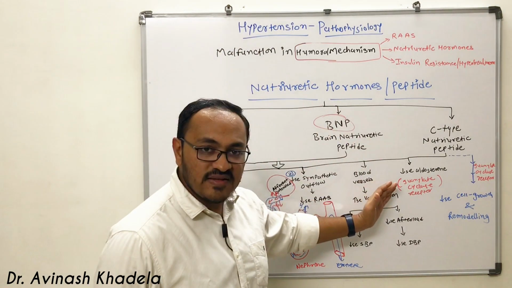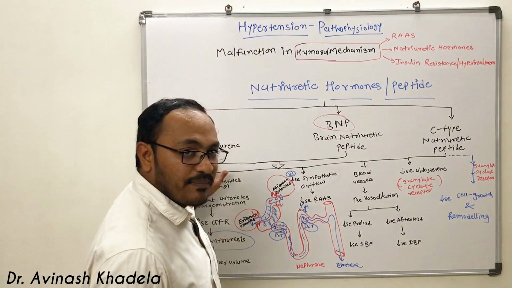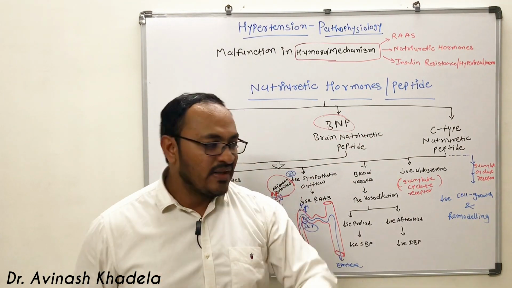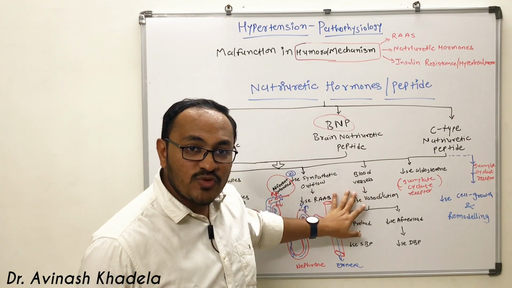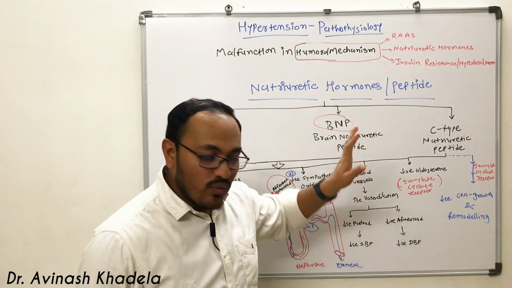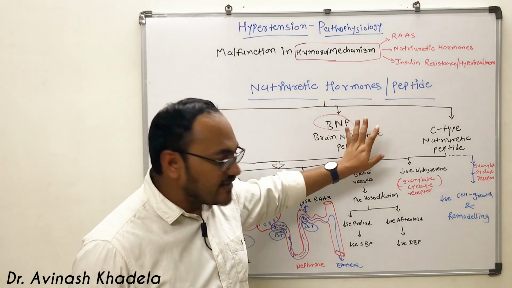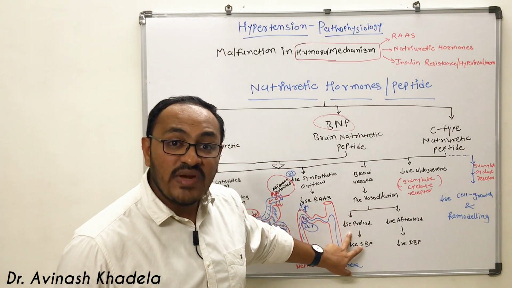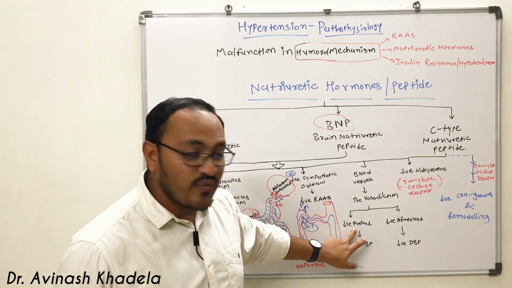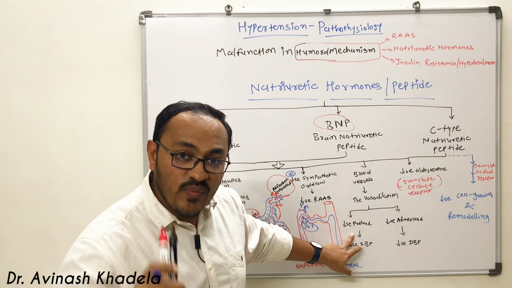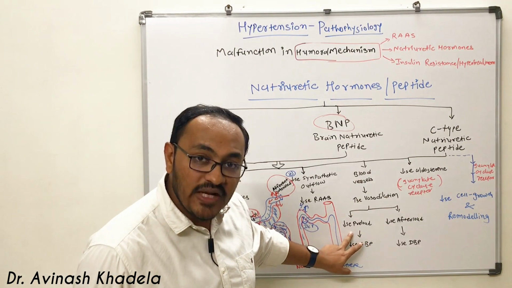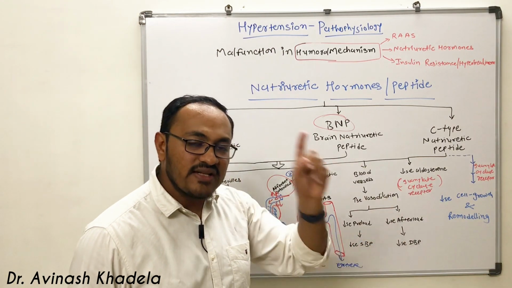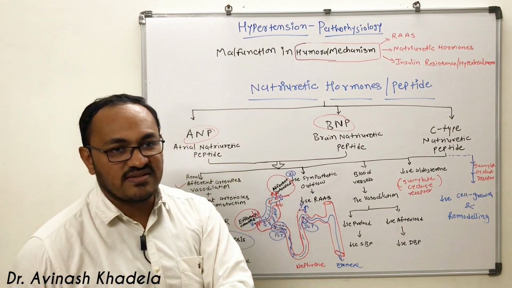The third mechanism is that atrial natriuretic peptide and brain natriuretic peptide have a direct action on the blood vessel. What they will do is lead to vasodilation. Now, when ANP and BNP lead to vasodilation, if it is dilating the venous system, it will decrease the venous return. It is decreasing venous return, so it is decreasing preload, and when the preload is decreased, stroke volume is decreased, cardiac output is decreased, and systolic blood pressure is decreased.